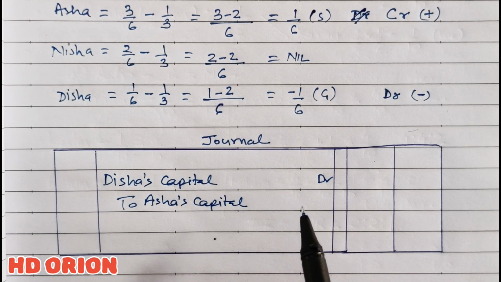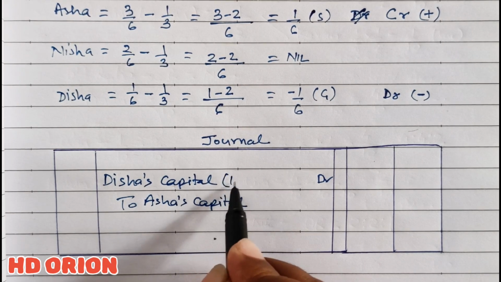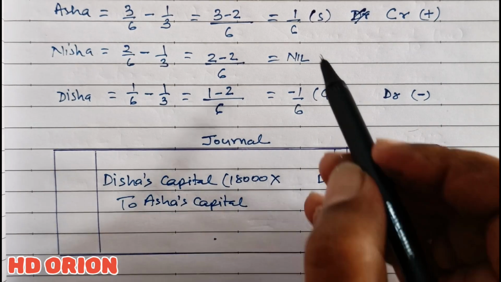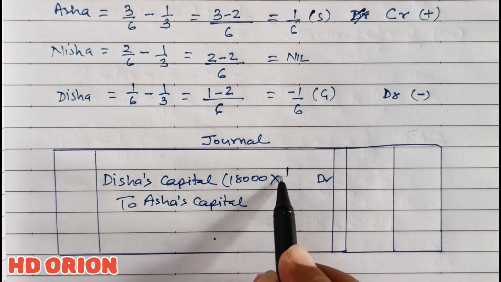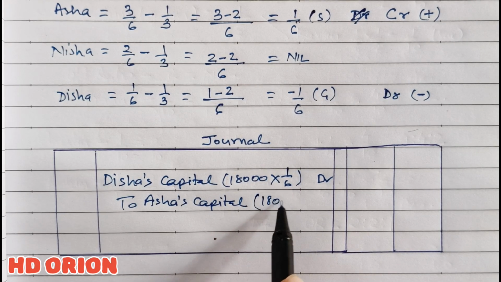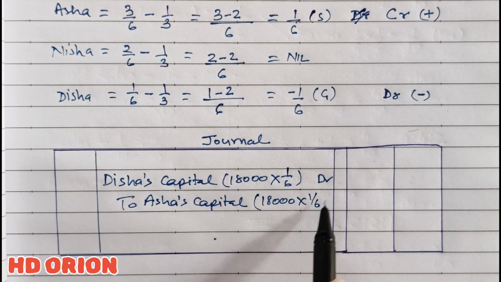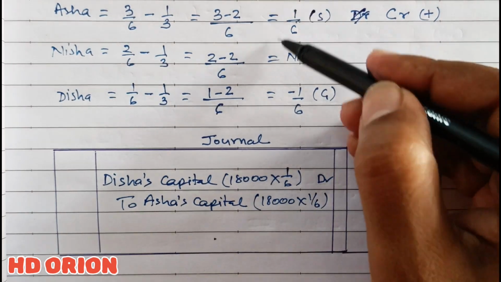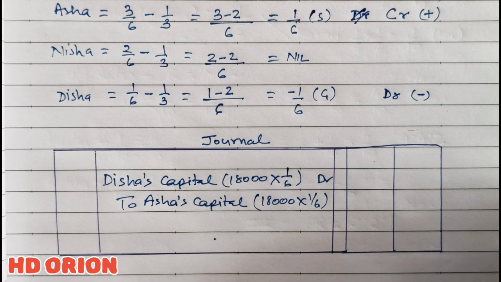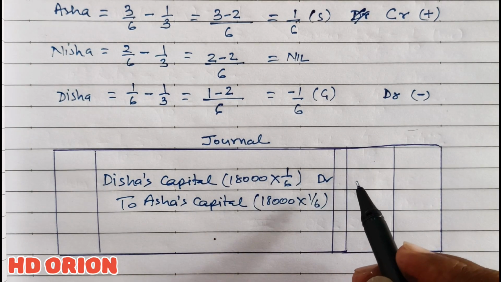Now, what will be the amount? Because the value of goodwill is given to us, therefore 18,000 multiplied by 1 by 6. And here also 18,000 multiplied by 1 by 6. So this proportion only will be the effect in the journal entry. So it is 3,000 rupees.